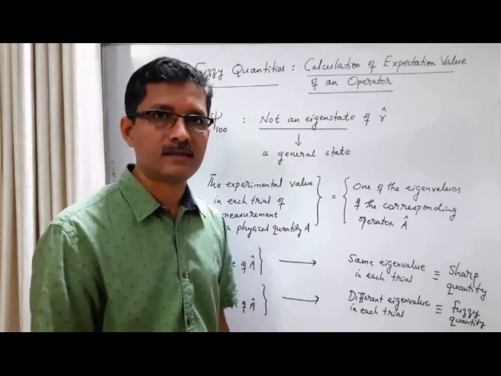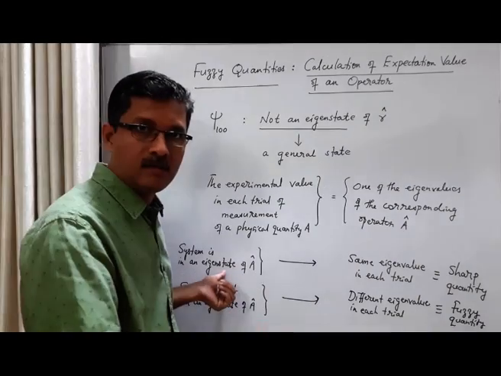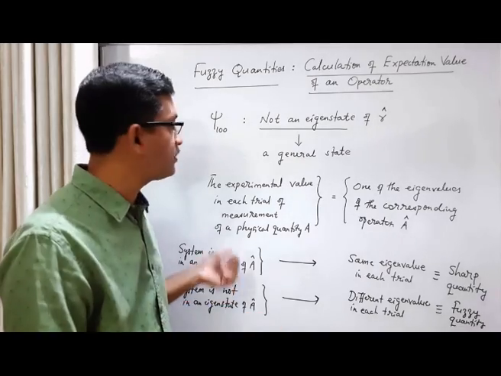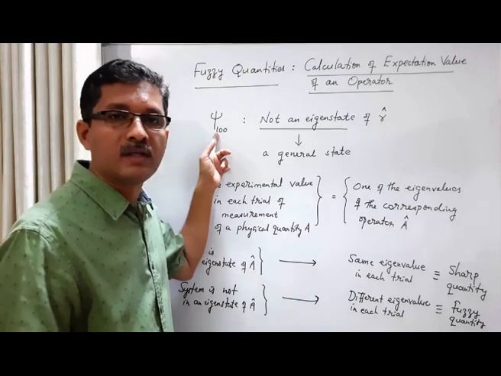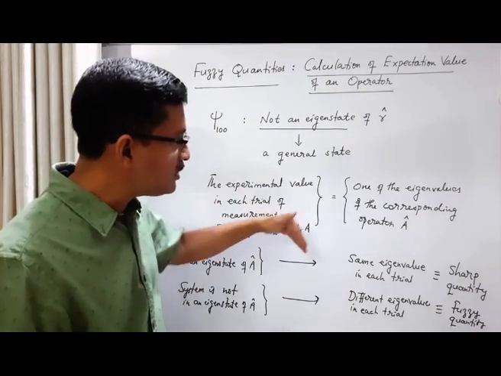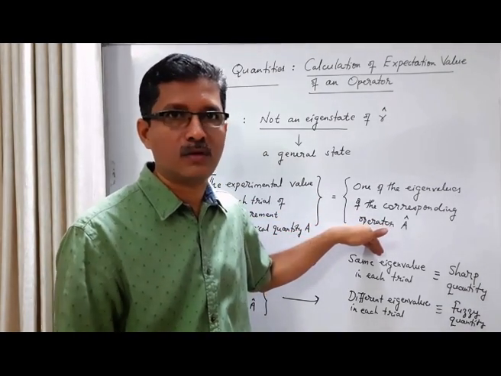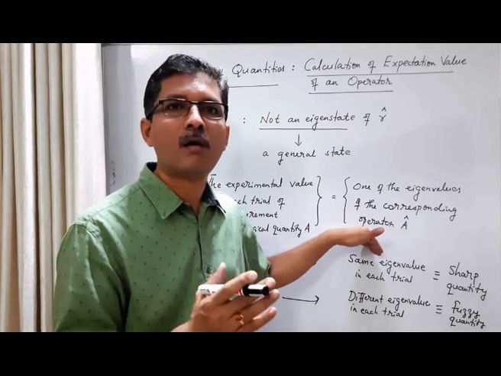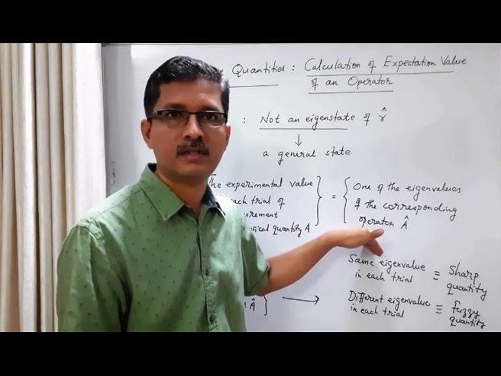We have seen the examples. We measure energy in the ground state of the hydrogen atom, psi 100. When we measure energy, what is the corresponding operator? The Hamiltonian operator. This is an eigenstate of the Hamiltonian operator. Then each trial of measurement will give us the same eigenvalue, which is minus 13.6 electron volt. We say that the energy is sharp in the ground state. In general, energy is a sharp quantity in any stationary state.